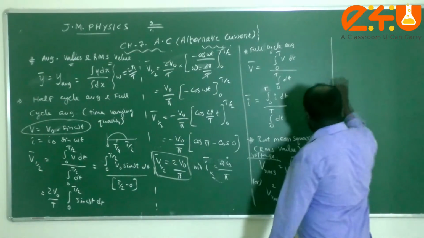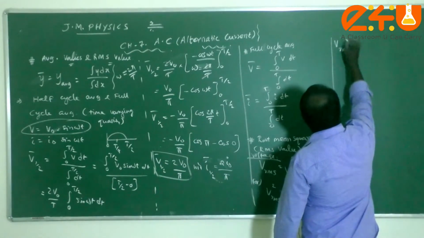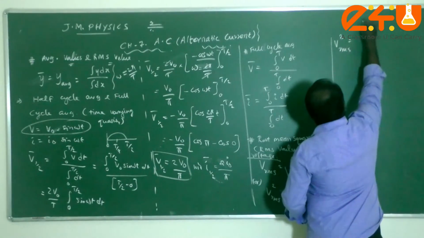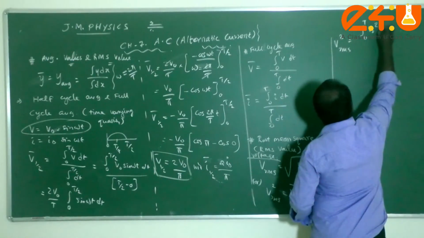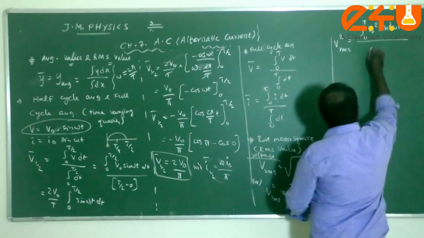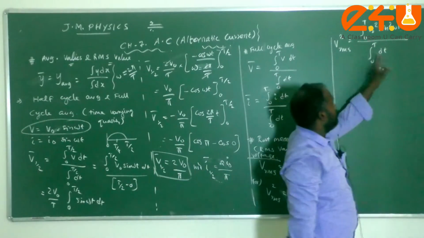So I can write V RMS square is equal to integral 0 to T of V square, that is V naught square sine square omega t, dt divided by integral 0 to T of dt. You know the evaluation of this integration.